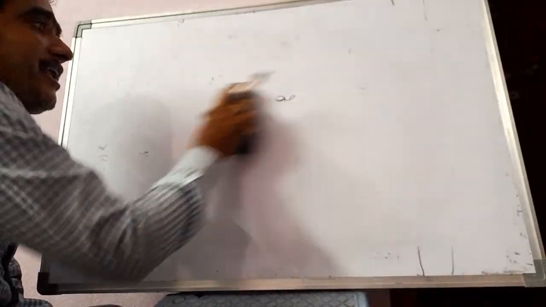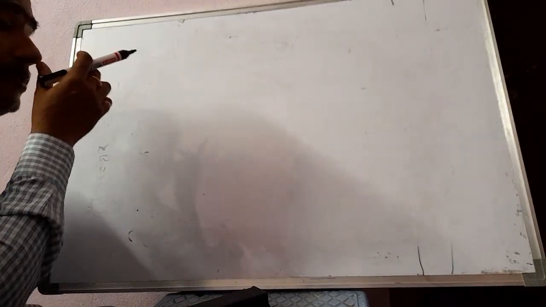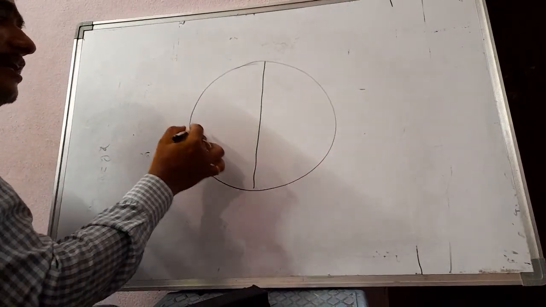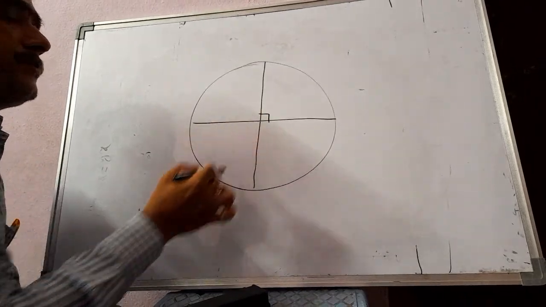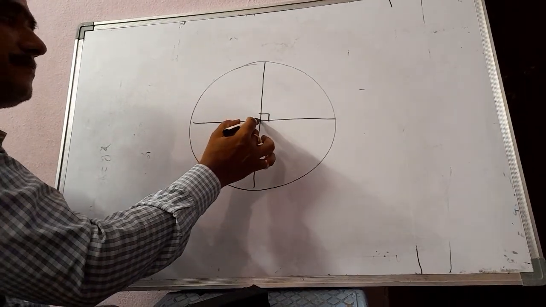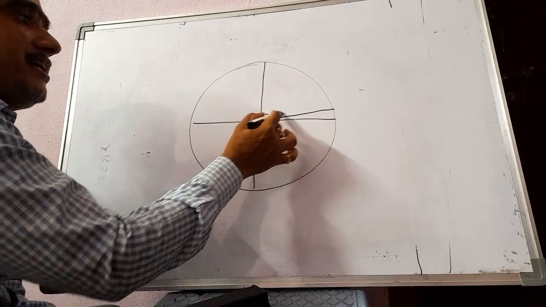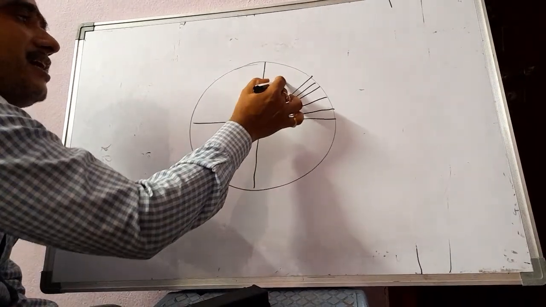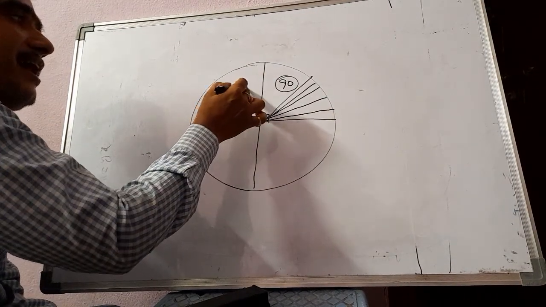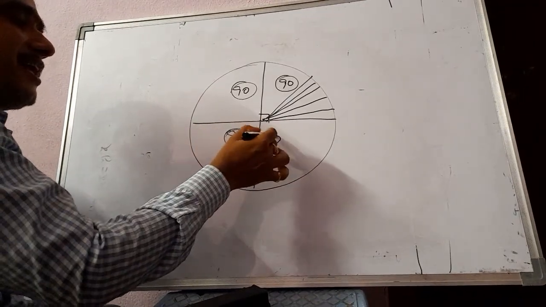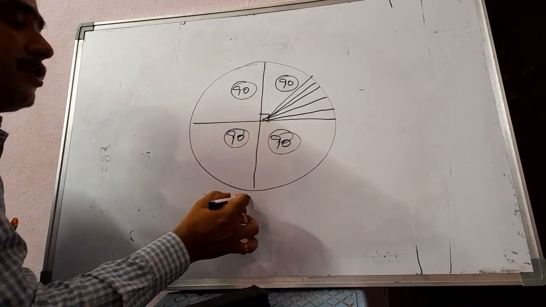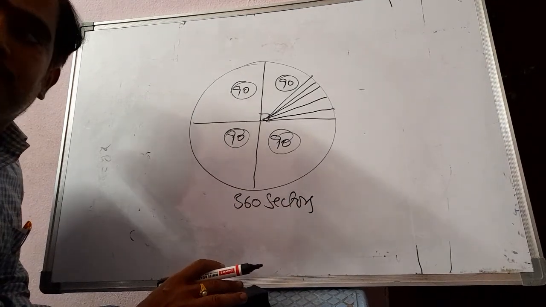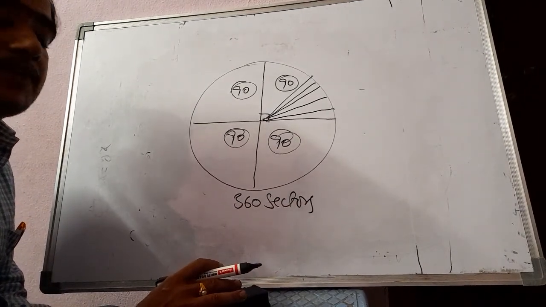We will define degree with a circle. See here, this is a circle. The circle is divided into 4 equal sectors, and each sector is again divided like this, 90 sectors, 90 sectors, 90 sectors, 90 sectors. So totally the circle is divided into 360 sectors.